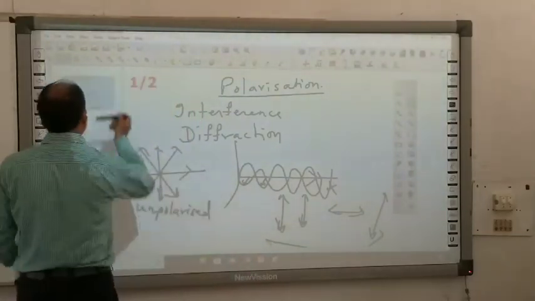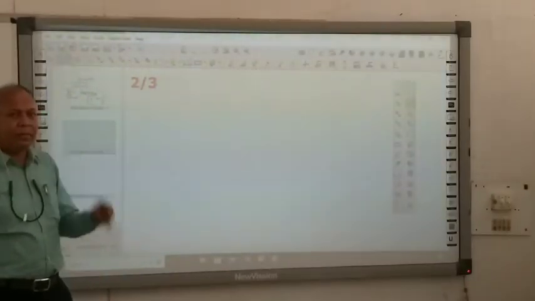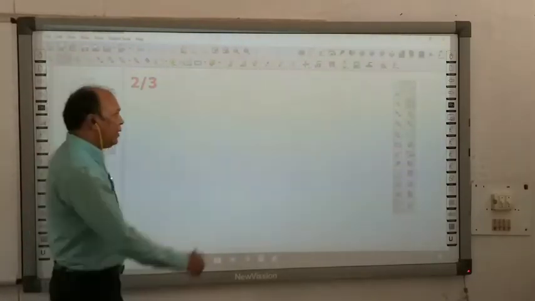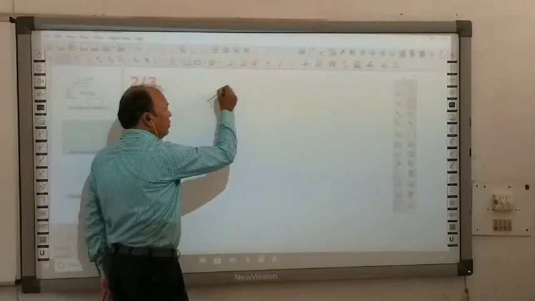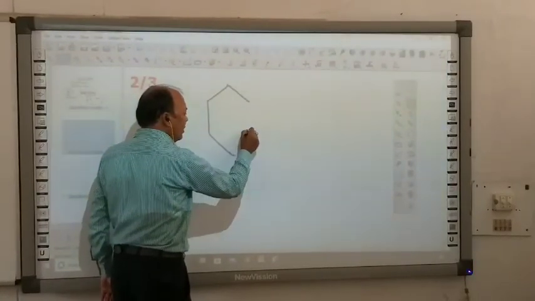So, how will you obtain polarized light? Generally, I am showing one experiment. This is one tourmaline crystal. This tourmaline crystal is a hexagonal shaped crystal.